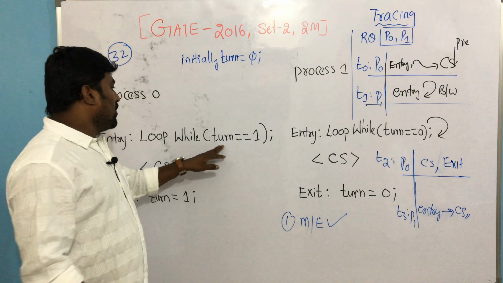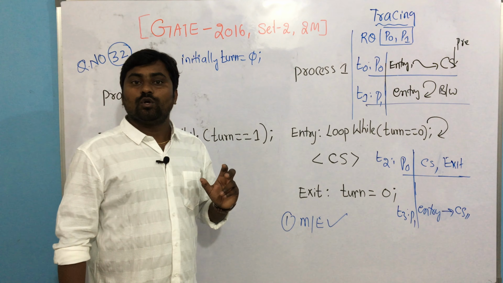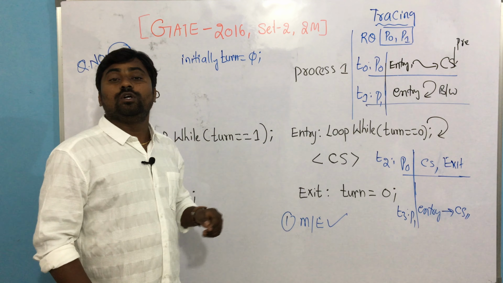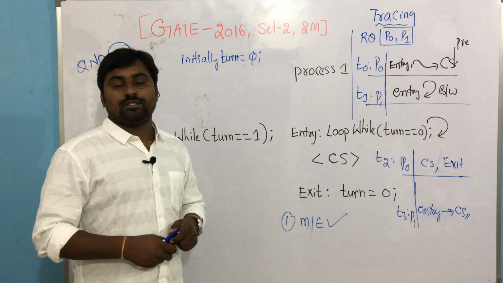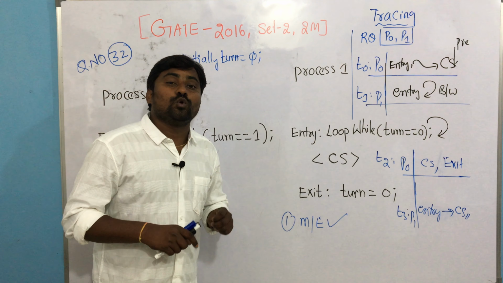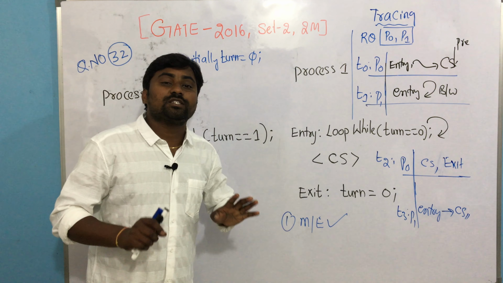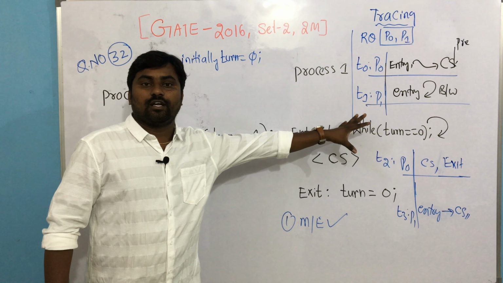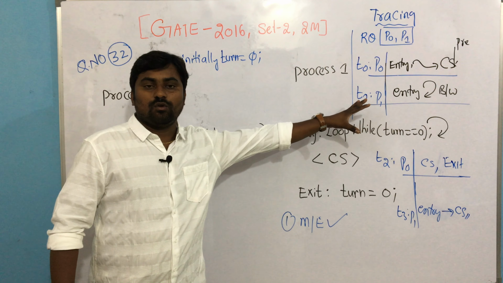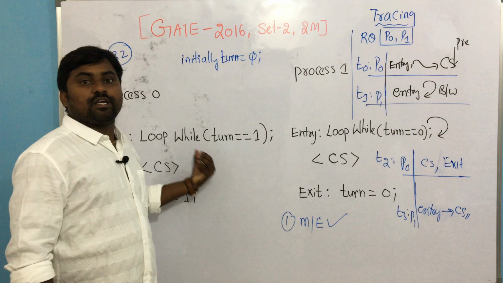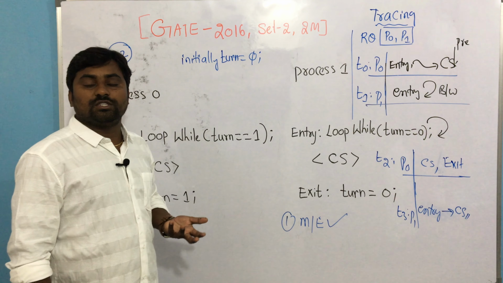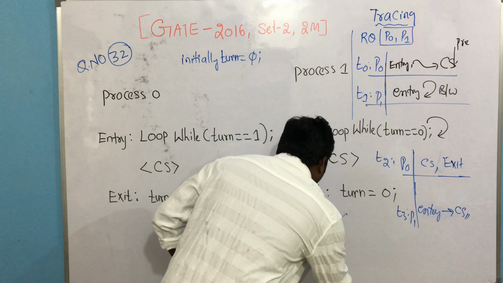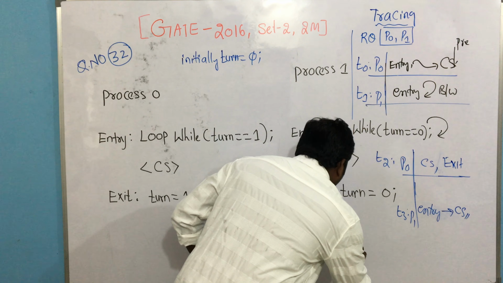It is 1. So 1 equals 1. Correct, the condition is true. Yes or no? When the condition is true, it will go into busy wait or not? Busy wait means, do we have any process using the critical section as of now? No, because P1 was busy with the non-critical part. Now P0 wants to use the critical section, and it is not allowed. See, it is not satisfying progression, right? So the second condition, progress, is not satisfied.